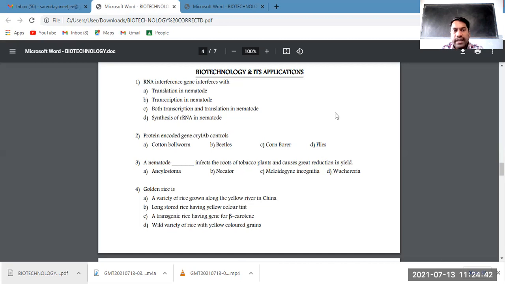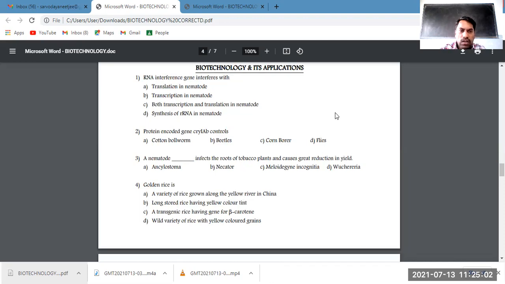This is one of the novel technologies, and the term has been used in the NCERT textbook, to prevent tobacco infection by the nematode Meloidogyne incognita. I think that's about question number one. Let us move on to question number two.